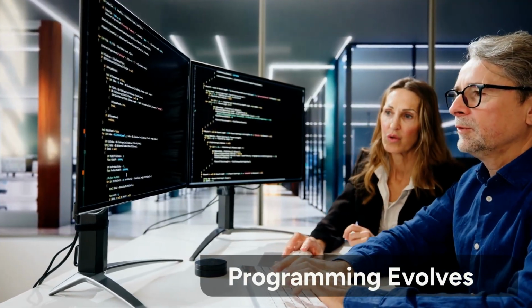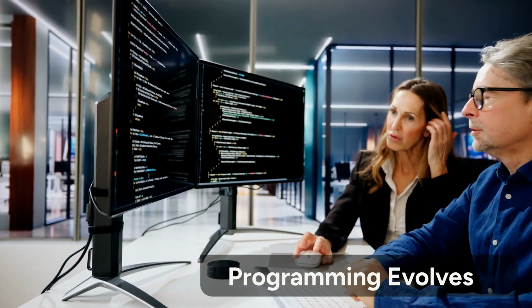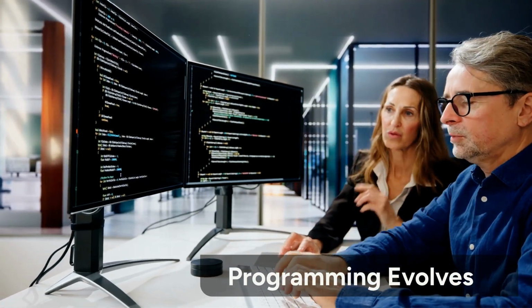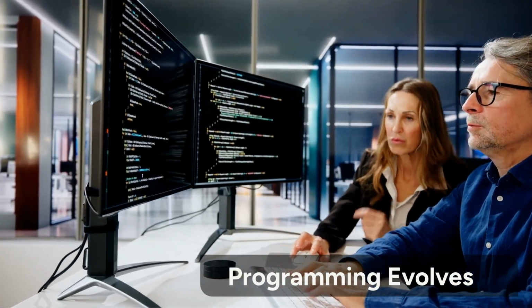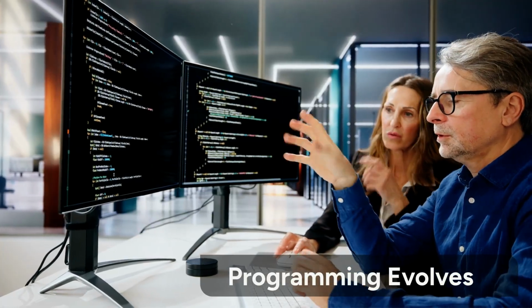From structure to objects to vibes, each methodology expands our creative reach. The future of programming is hybrid, combining logic, architecture, and AI-driven exploration.